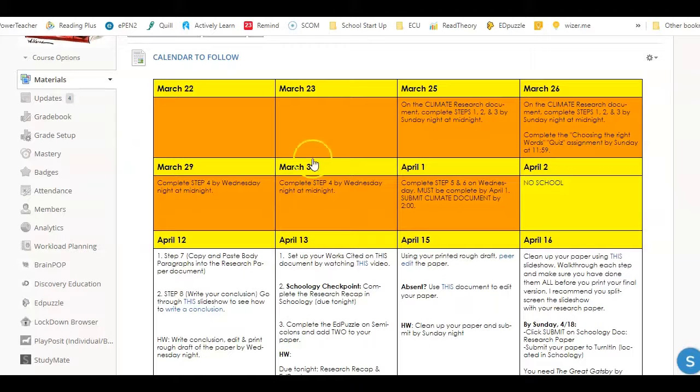Hunter, this is the calendar. So Monday, you had to do step 4. Step 4 said on Wednesday night you should have finished step 4, and on Wednesday you should have been completing steps 5 and 6. So let me show you what that means.